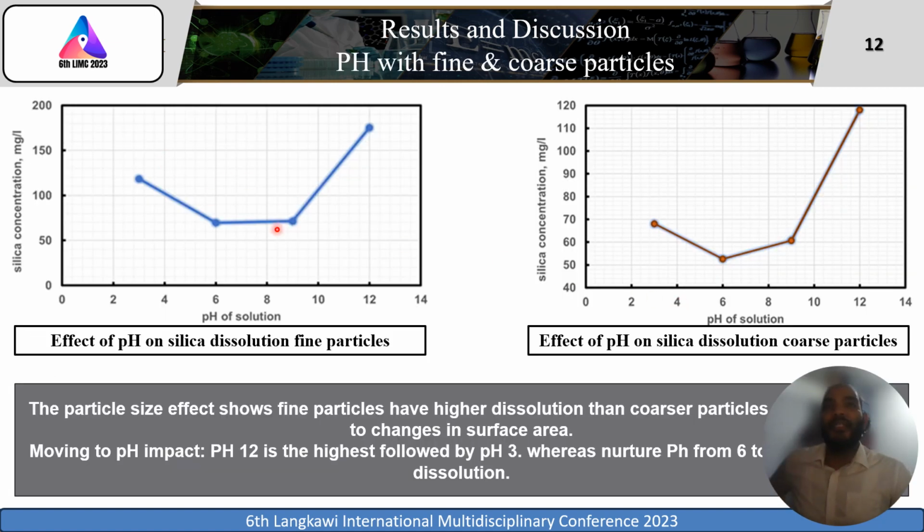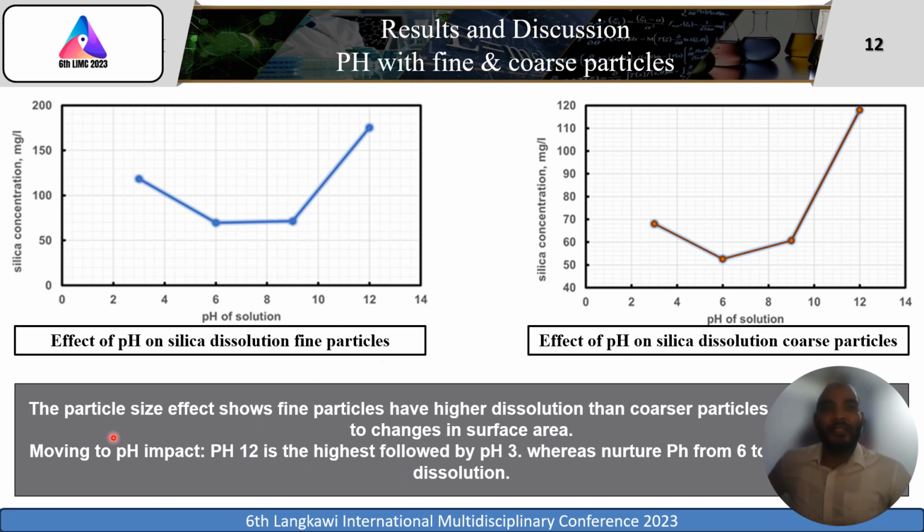So here we can see the effect of pH and also the effect of coarse and fine particles. As we can see from the result here, as the pH increases, there is an increase in the silica concentration until the pH reaches 12. This is the highest amount of silica dissolution among all the pH values. Also, we can notice that the silica dissolution increases as the pH decreases. As we can see, after the pH decreases to 3, we see a gradual increase in the silica dissolution.